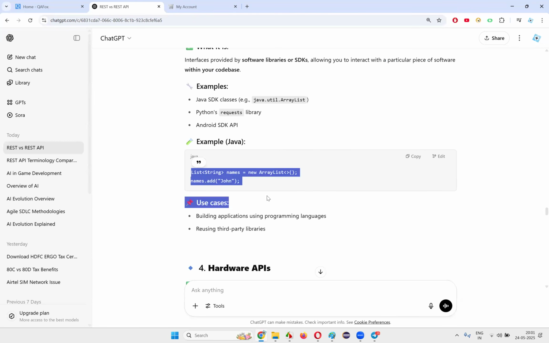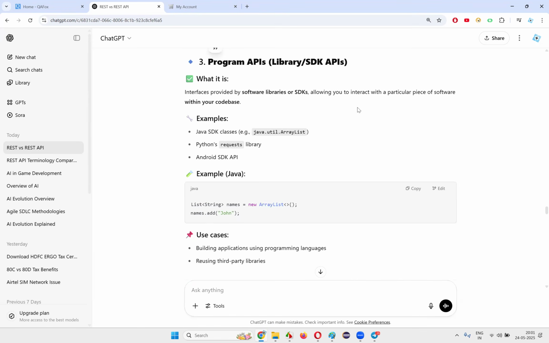Okay. For example, here, names.add. Here the add method is there, or here a class is there. All the predefined stuff. ArrayList is there, List is there, add is there. This is a predefined method in the Java library. List is a predefined interface in the Java library. ArrayList is a predefined class in the Java library. And when you use them, internally, some program API calls will be made. These are like programming libraries.